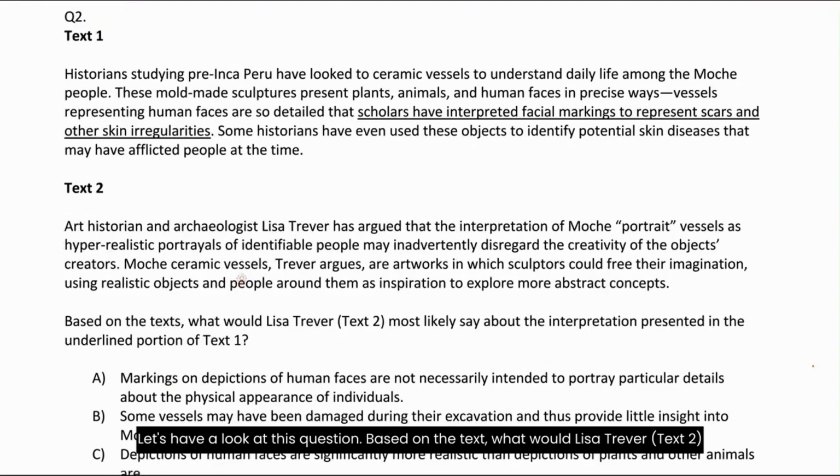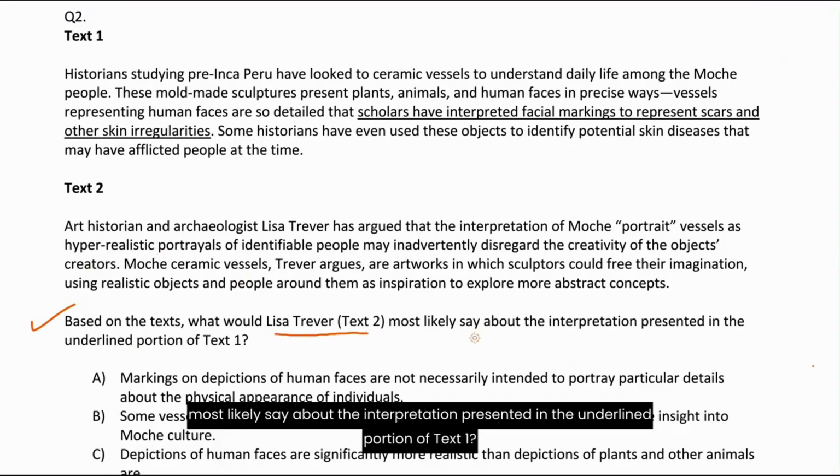Let's have a look at this question. Based on the text, what would Lisa Trevor, text 2, most likely say about the interpretation presented in the underlined portion of text 1?